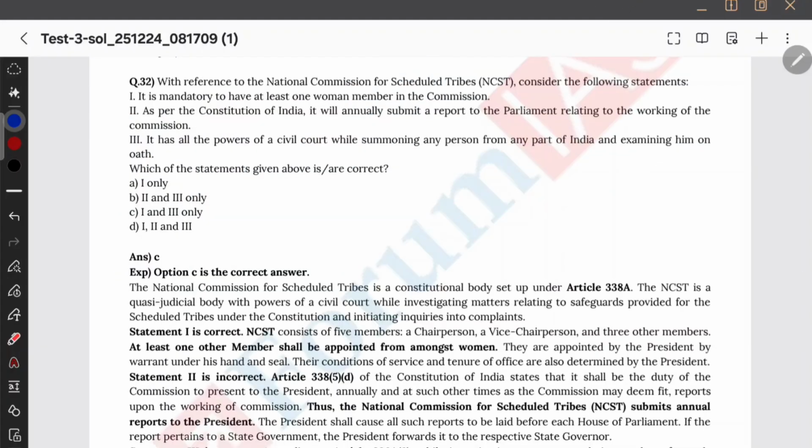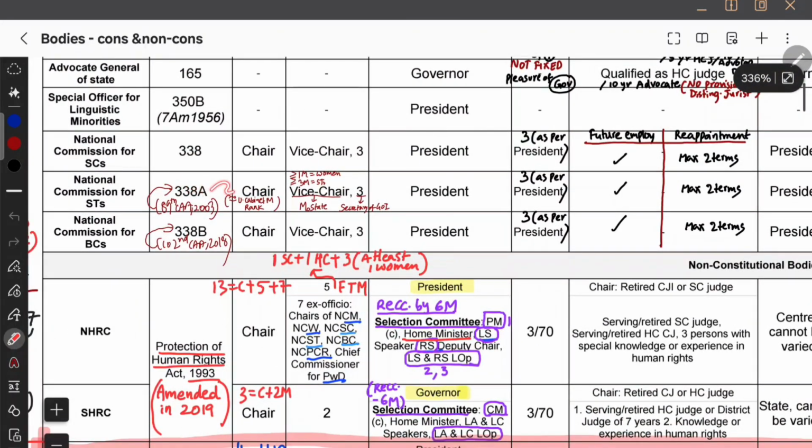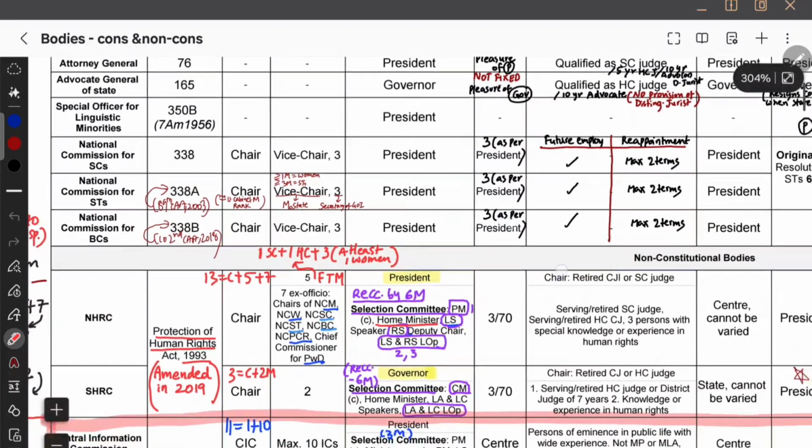With reference to NCST, consider the following. It is mandatory to have at least one member in the commission. Do you remember? NCSC, NCST, NCBC, they are also all constitutional bodies. Article 338, 338A and 338B. 338A came through the 89th Constitutional Amendment Act of 2003, and 338B, the National Commission for BCs, came through the 102nd Constitutional Amendment Act of 2018. When we cleared JE, at that time OBC reservations had come. Okay, 102nd Constitutional Amendment Act of 2018, right?